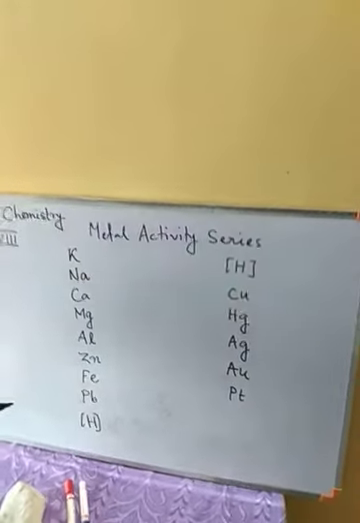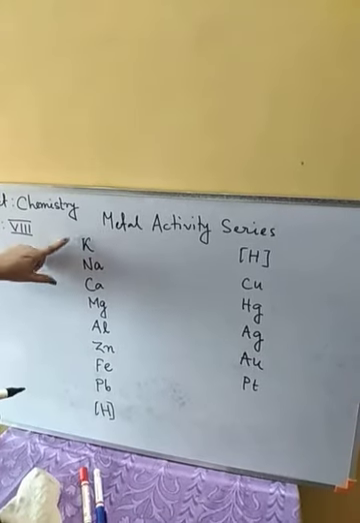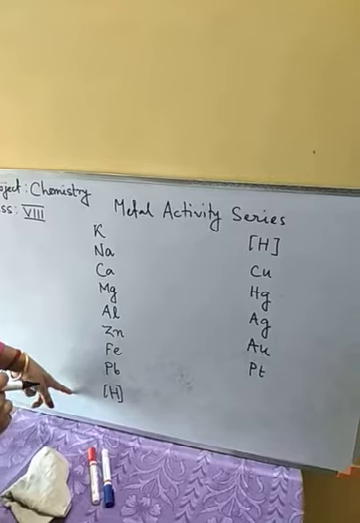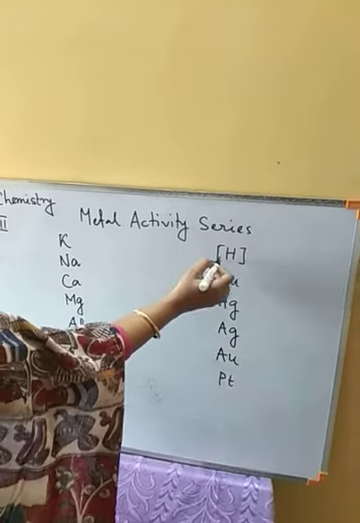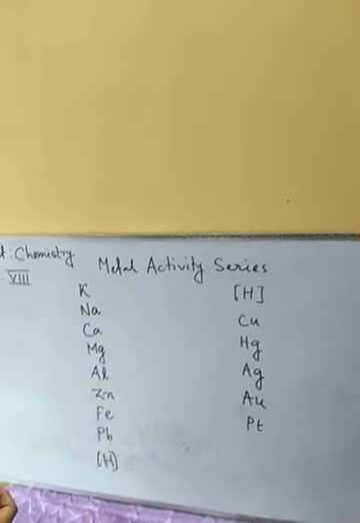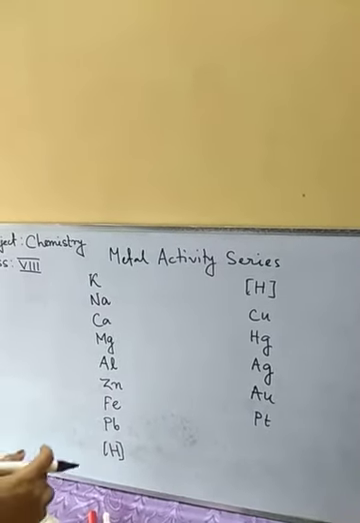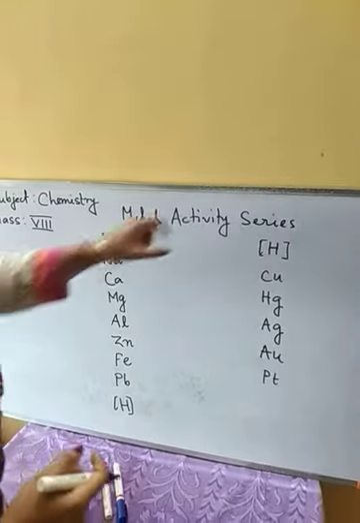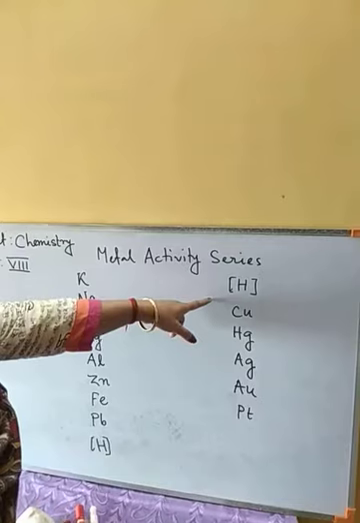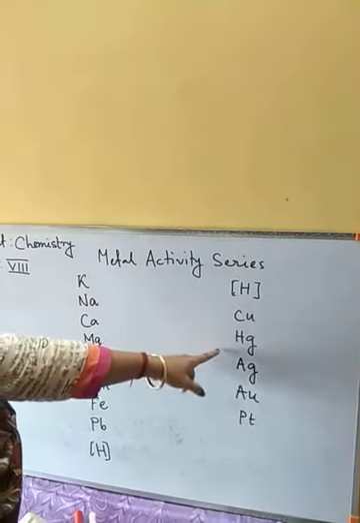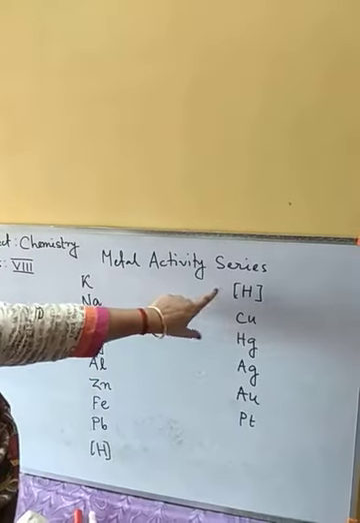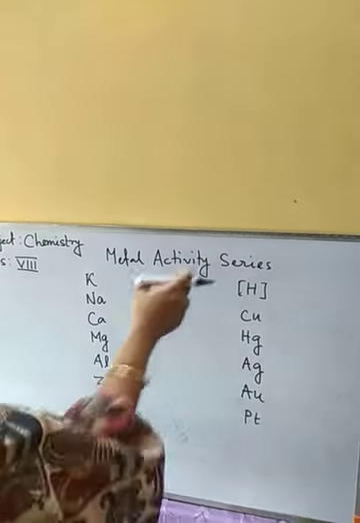Now from this, as we know, potassium is the highest active metal, and then accordingly the activity will decrease. Hydrogen can also show some properties of metals, mostly it will show properties of metals. That's why we have kept hydrogen in this activity series. After hydrogen we have copper and mercury. These have less activity than hydrogen, so these metals are less active than hydrogen.